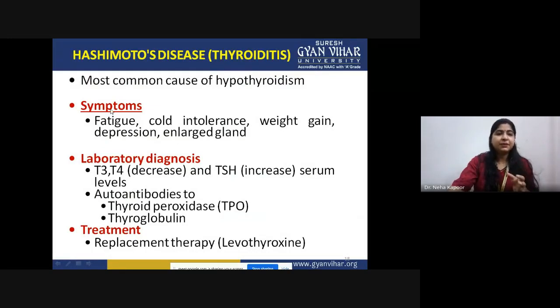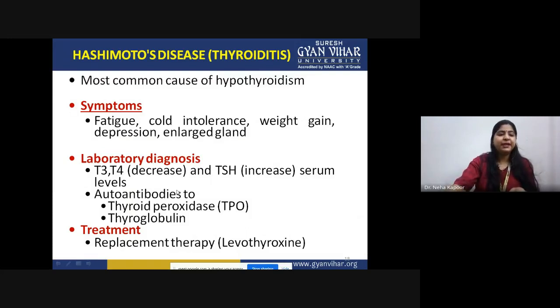The main symptoms are that the patient would be suffering from fatigue, cold intolerance, excess weight gain, depression, and gland enlargement. And again, if you want to diagnose this disorder, you have to go for T3, T4 and TSH hormone estimation. You can go for antibody detection against these two molecules, that is thyroid peroxidase enzyme and thyroglobulin. And the main treatment is only replacement therapy.